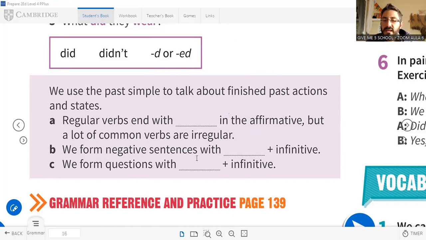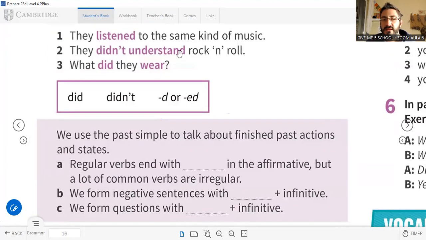We form negative sentences with didn't and the infinitive. Let's see here. Didn't understand. This is the infinitive. So very important: when we write the negative form of a verb, we don't say the verb in the past.